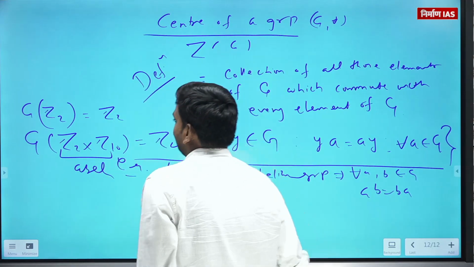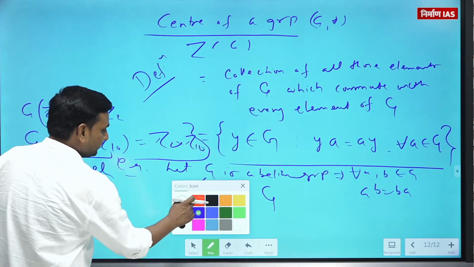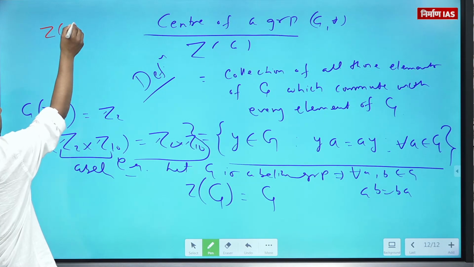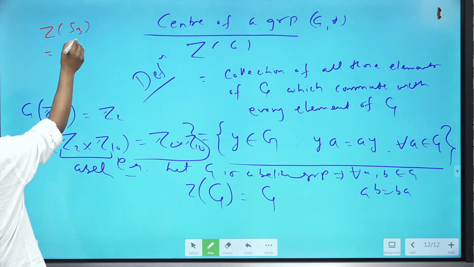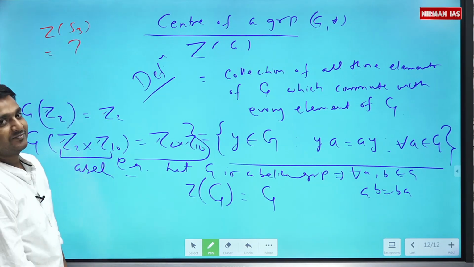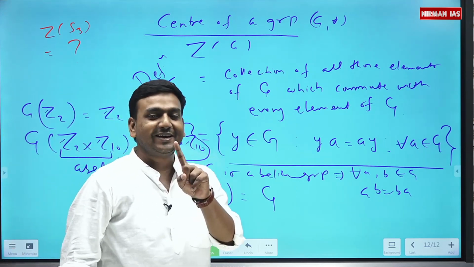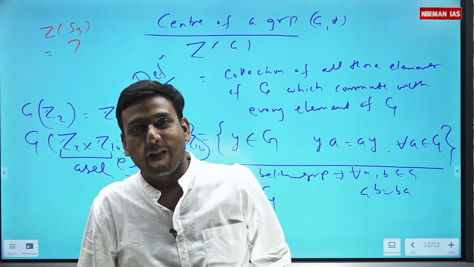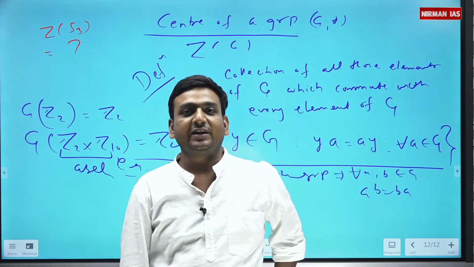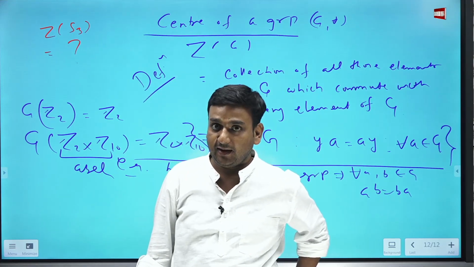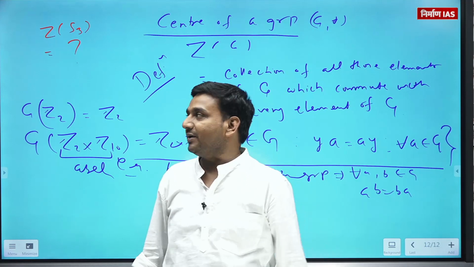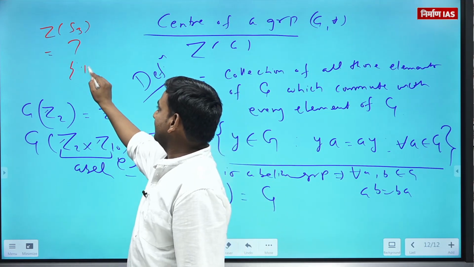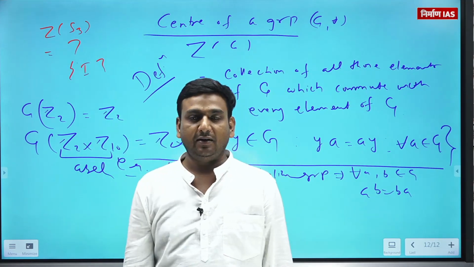Is that fine? So if I ask about the center of S3, tell me, S3 is not abelian, so does it contain I only or some other element? Just come up with your plan.